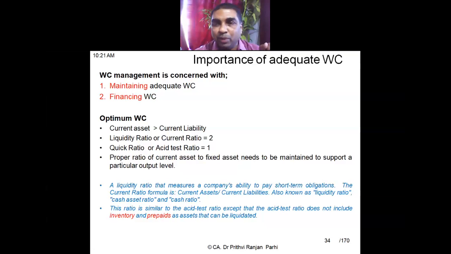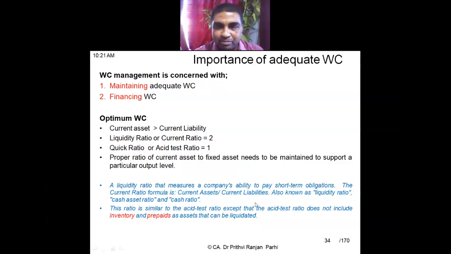If some expenditure is prepaid, you cannot get it back very quickly. Similarly, you cannot dispose of your inventory quickly. So inventory and prepaid expenditures are reduced from current assets. So the quick ratio formula is current assets minus inventory minus prepaid expenditures, all divided by current liabilities.